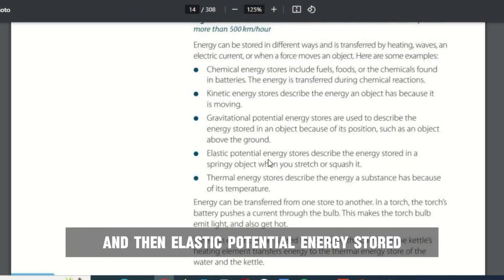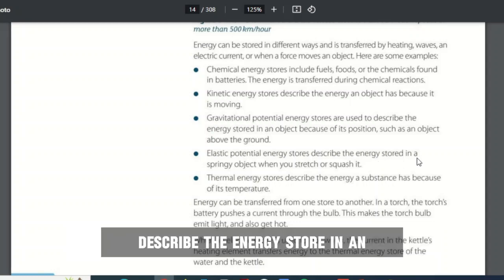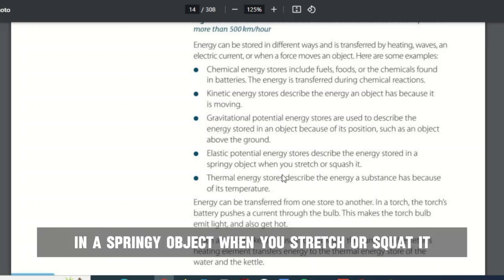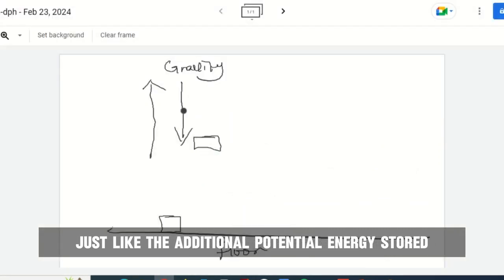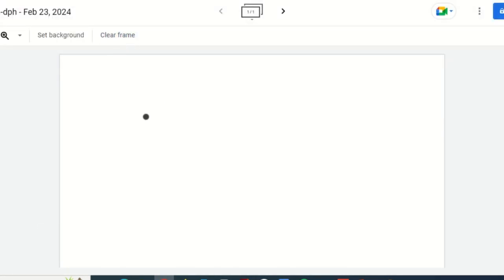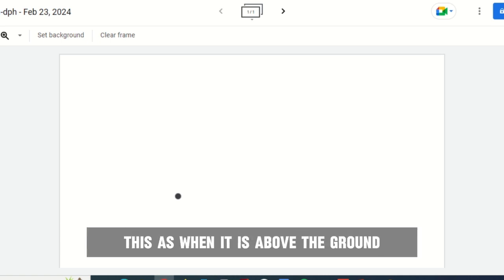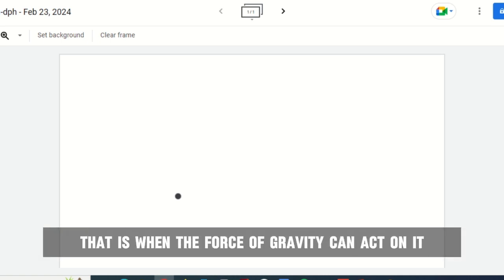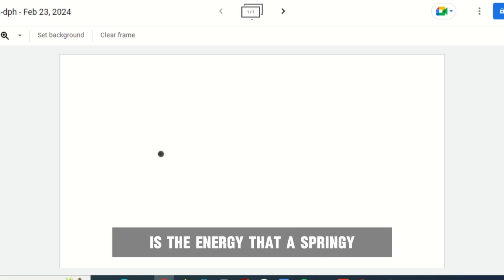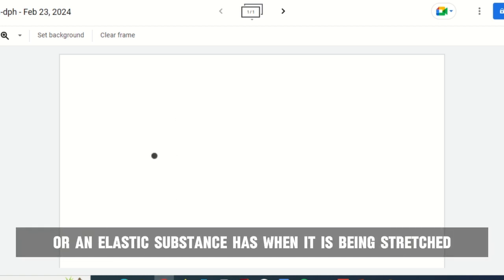And then elastic potential energy stored describes the energy stored in a springy object when you stretch or squash it. Just like gravitational potential energy stored is the energy that an object has when it is above the ground, that is, when the force of gravity can act on it, elastic potential energy is the energy that a springy or elastic substance has when it is being stretched.